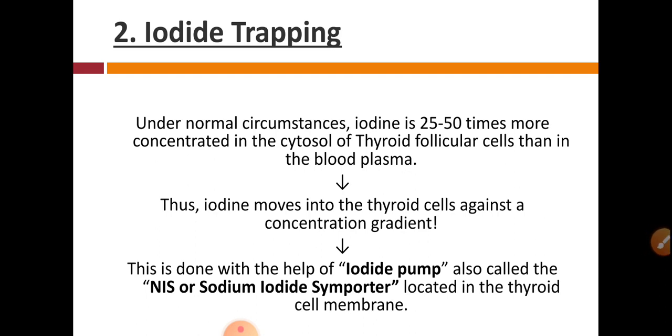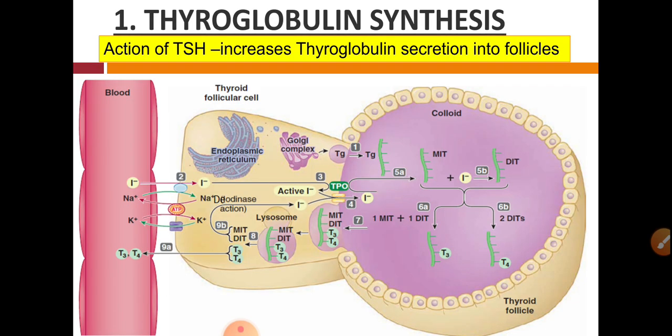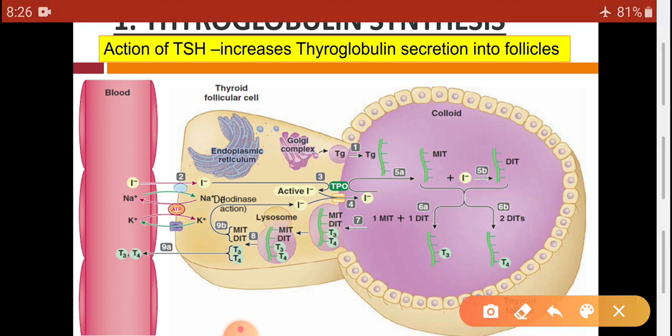So under normal conditions, iodine is 25 to 50 times more concentrated in the cytosol of thyroid follicles than the blood plasma. So here more iodine is present in this cytosol, while less iodine is present in this blood.